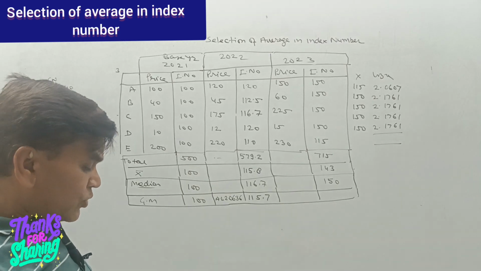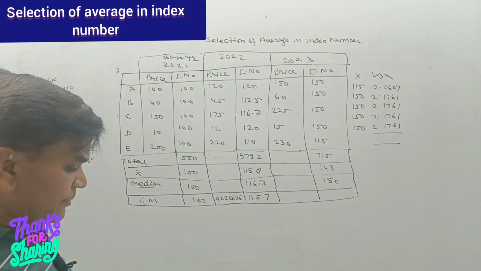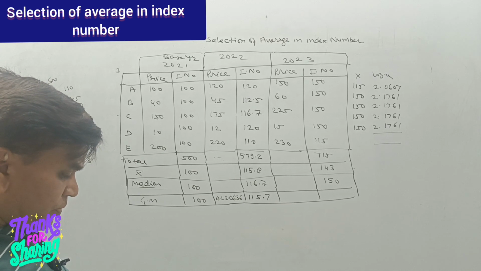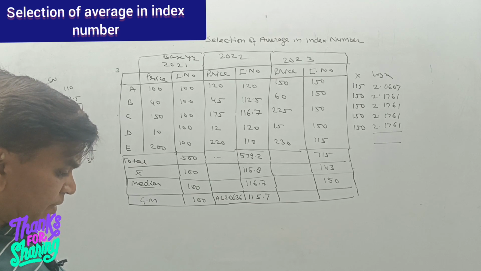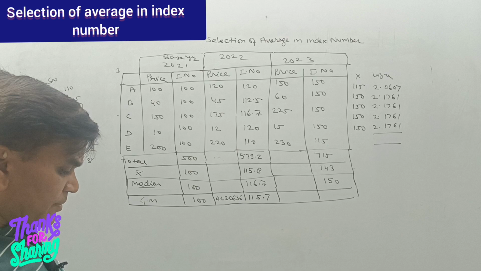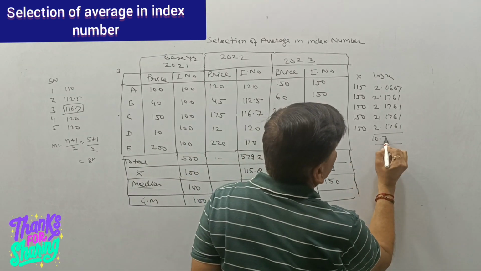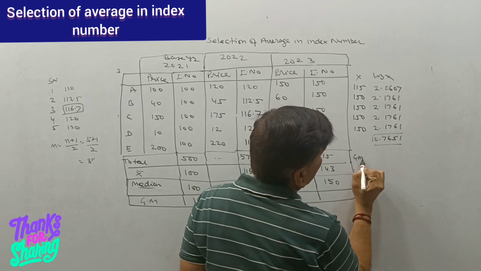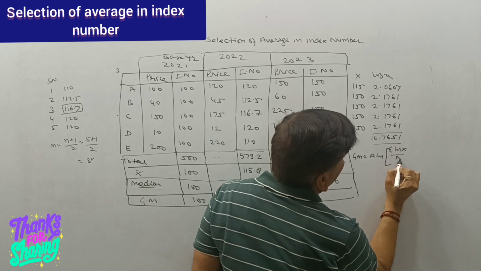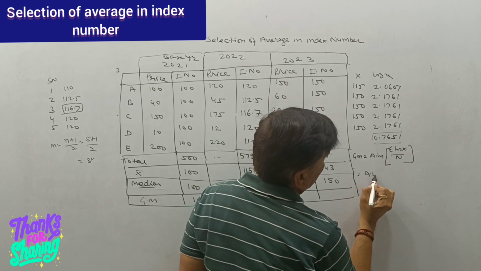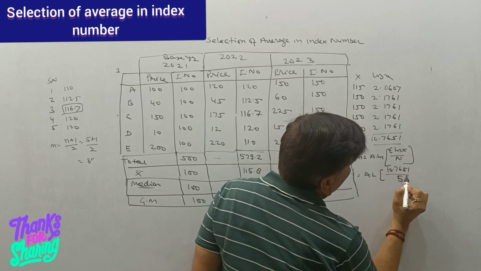So we will add all these items. 2.0607 is the first item, and 2.1761 four times, so the total is 10.7651. So the geometric mean is equal to anti-log of sigma log x divided by n in the formula. So anti-log of 10.7651 divided by 5.